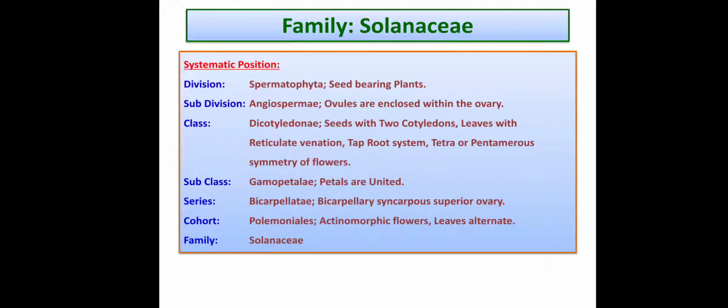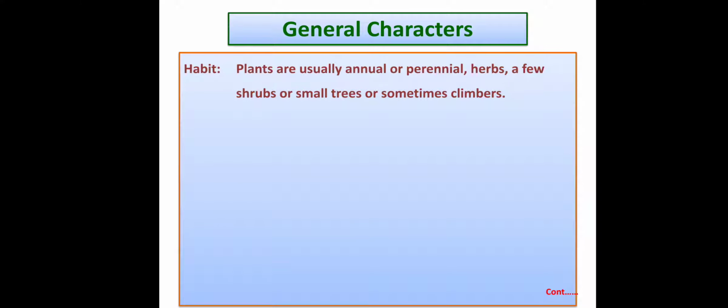Let's go through the general characters of the family. General characters, starting with habit: the plants are usually annual or perennial. That means they complete their life cycle within a year, or the flowering and fruiting occurs on the same plant for more than 1 year. They are mostly herbs, few are shrubs, some are trees, while very rarely they are climbers. So this is the habit of family Solanaceae members.